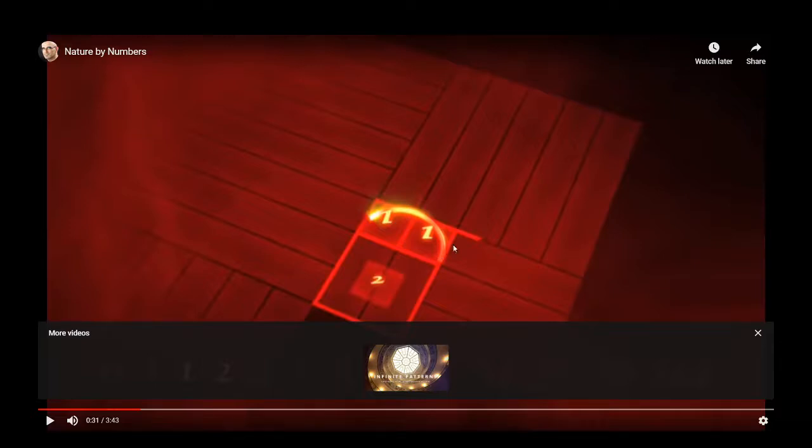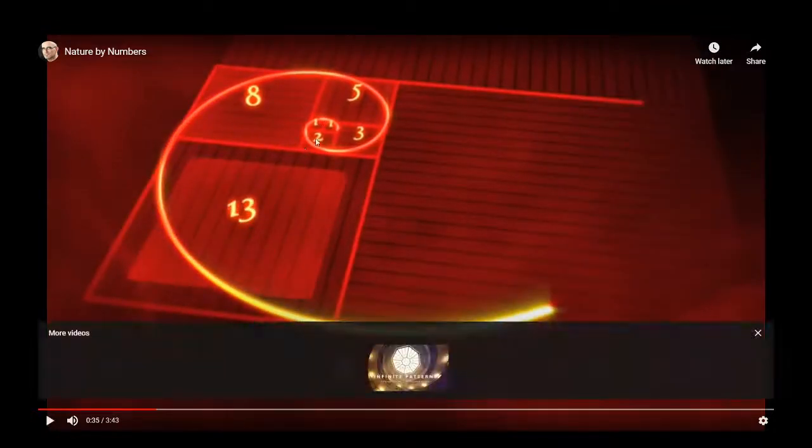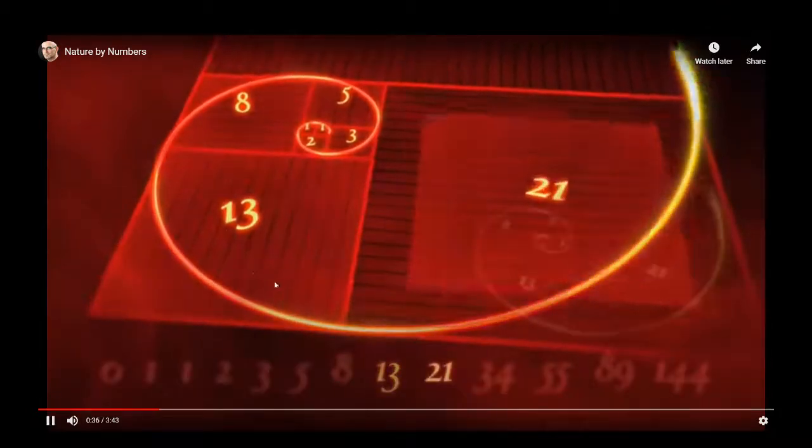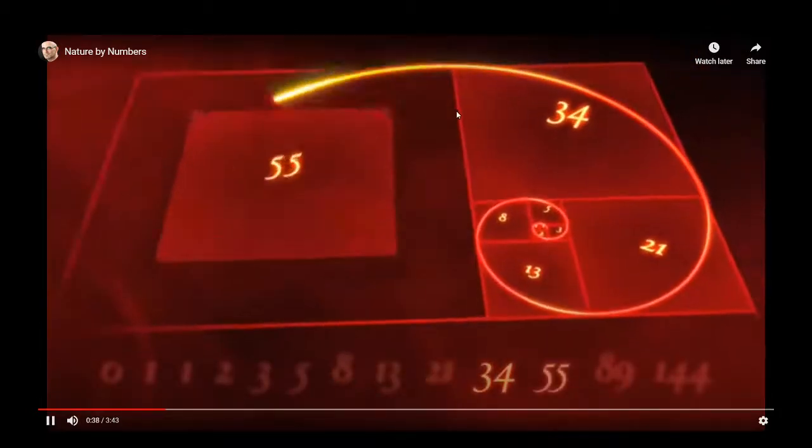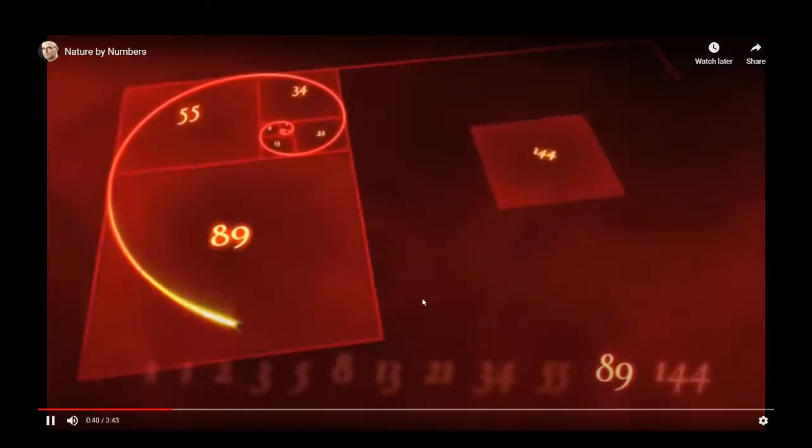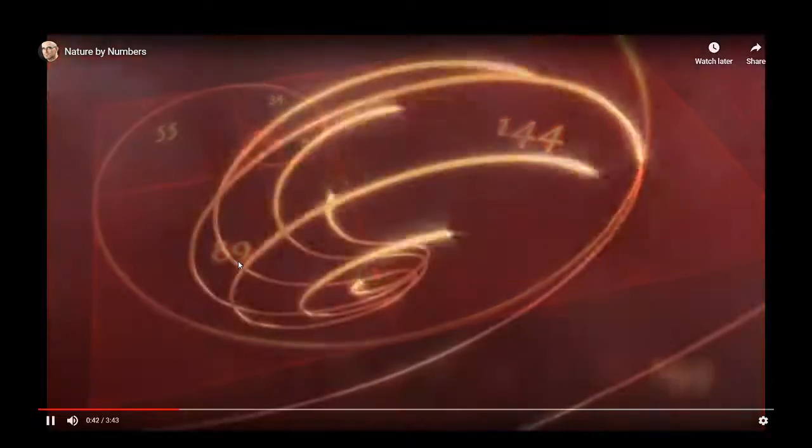Of course, 0 you cannot make a square, so we are not making 0. So then 1, 1, 2, then the next number 3. It keeps going on, see? And then 5, you're making squares out of these numbers, then you're connecting them from one point. See, you can make a spiral out of these numbers, out of these squares, I mean. See? And as the numbers keep going on and going on,